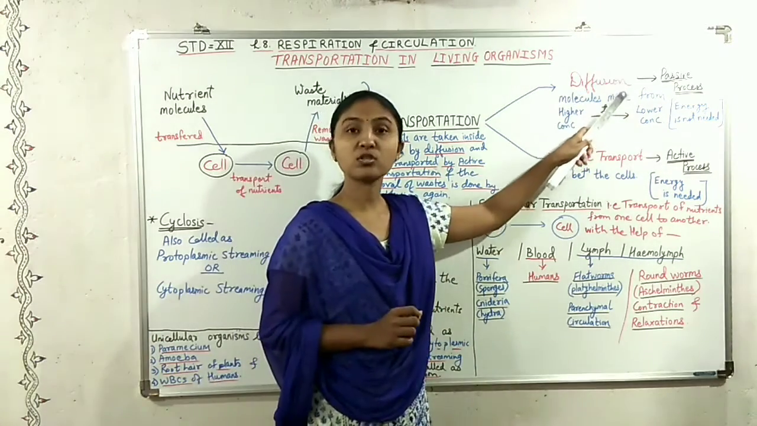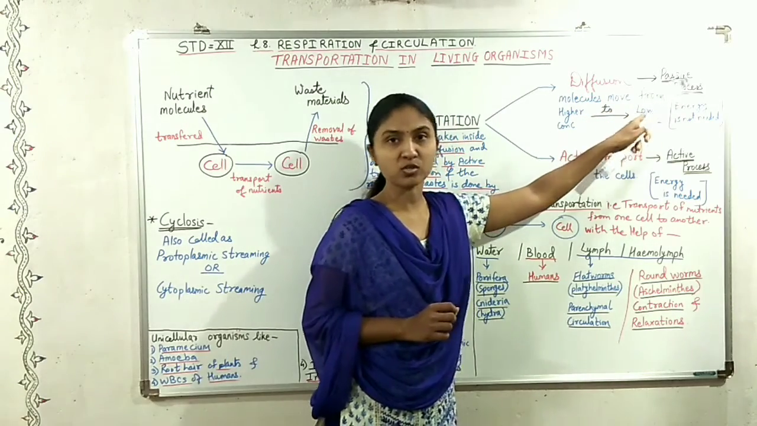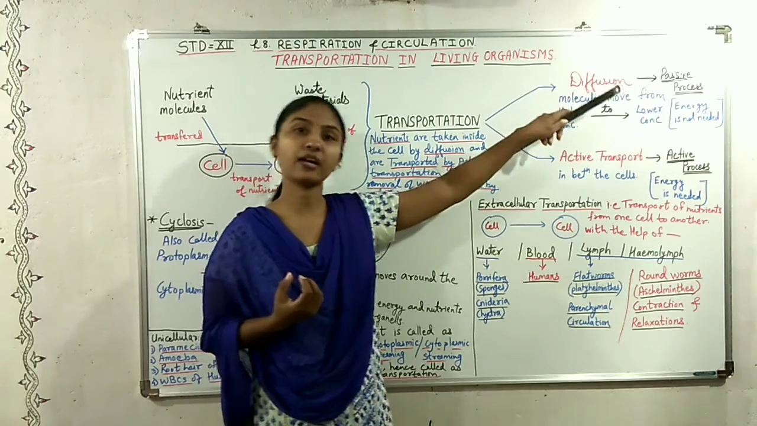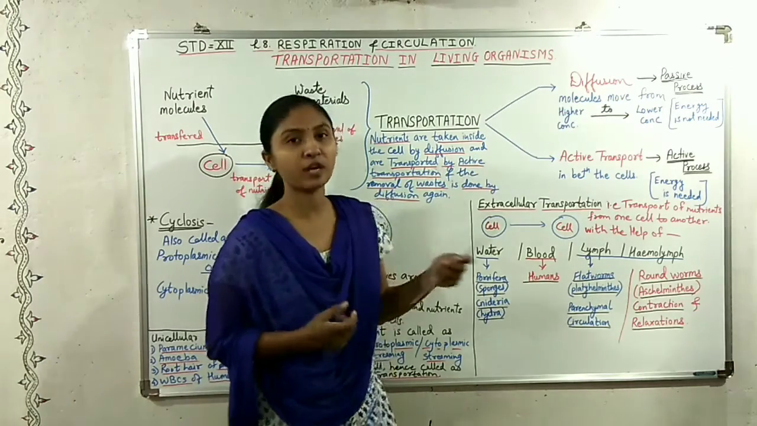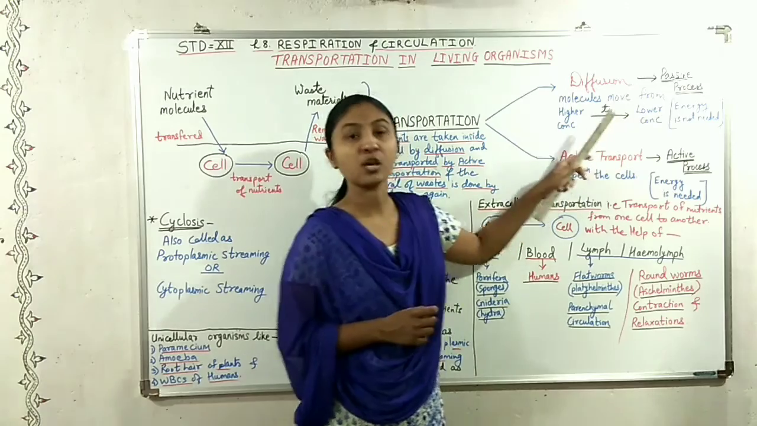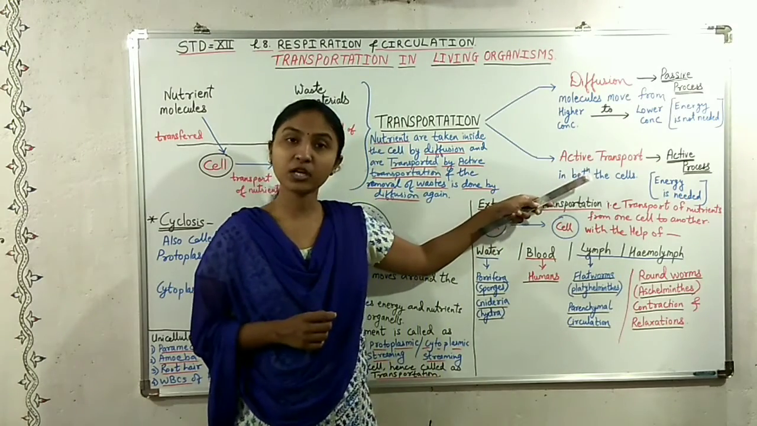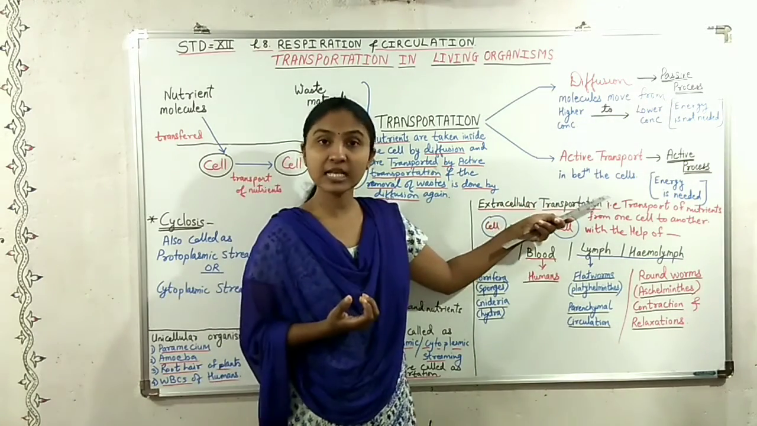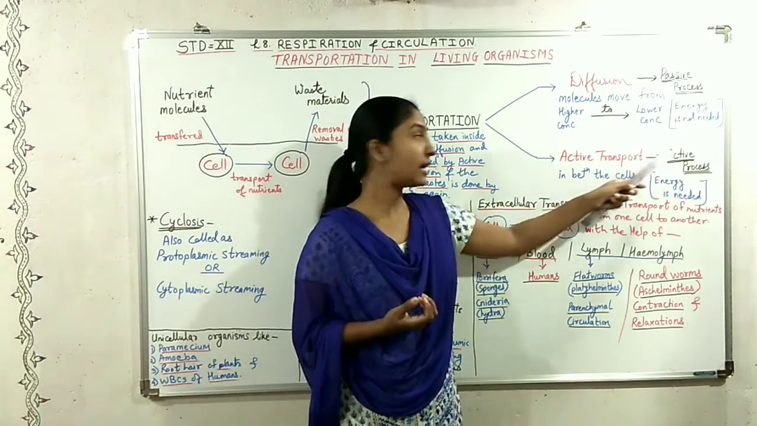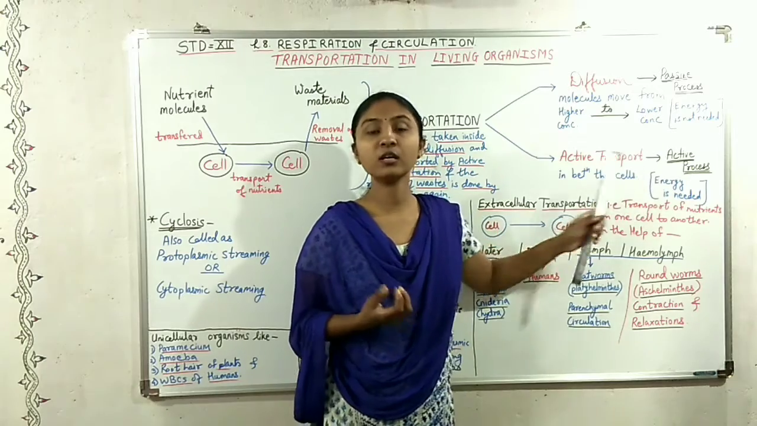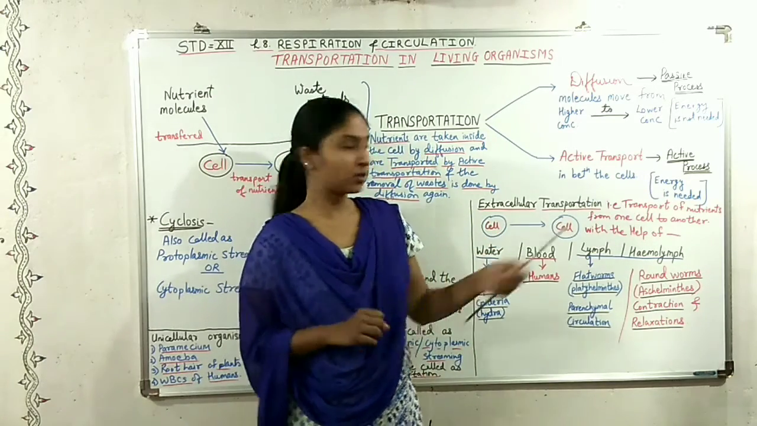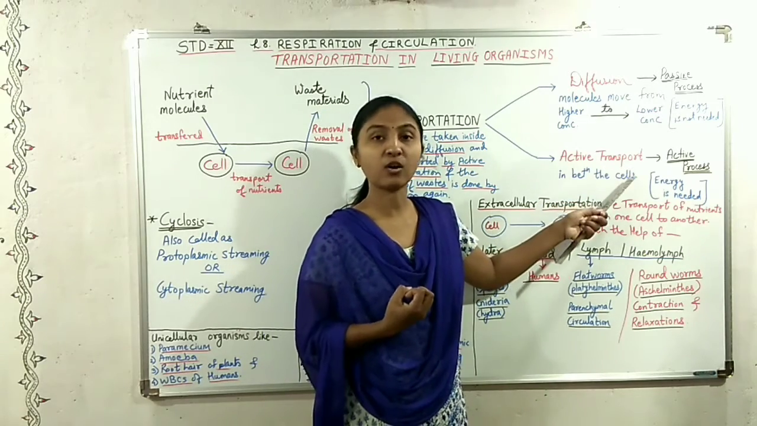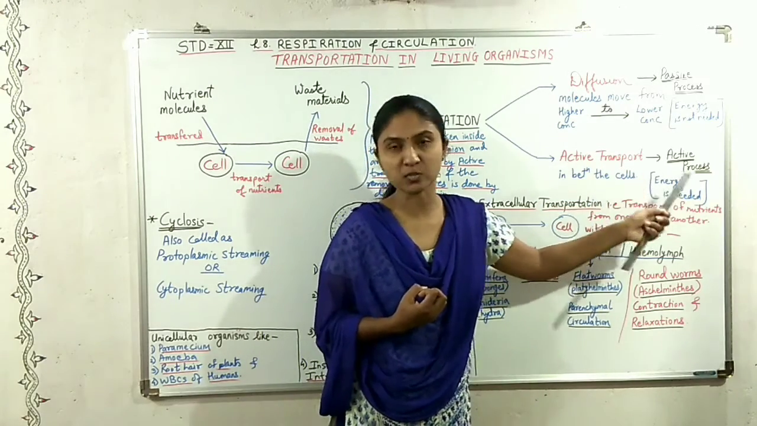And this process of diffusion is a passive process, meaning the energy is not required to carry out this process. There is no need of energy, whereas active transportation occurs in between the cells, and this process is an active process, meaning energy is required to carry out this process. That is active transportation.